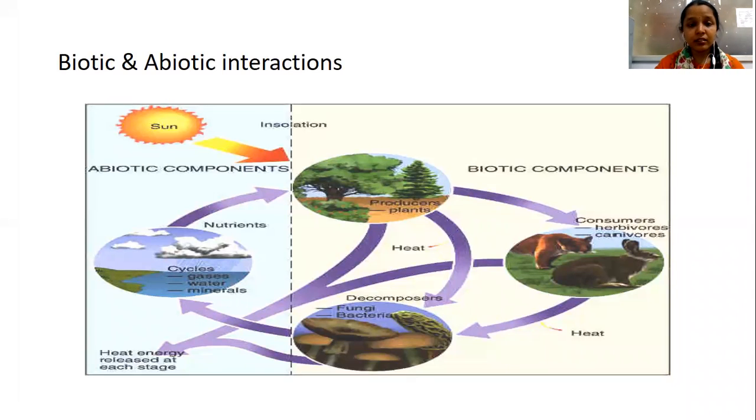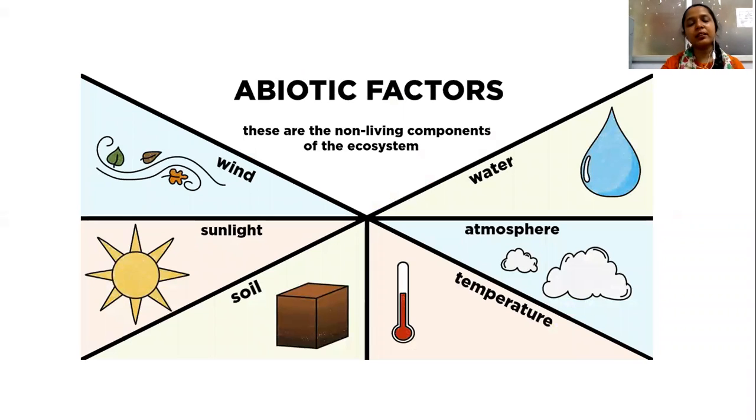We discussed the influence of temperature on animal life and the biotic factors. Next we'll move on to another abiotic factor, that is the soil. Soil also plays a very important role in the life of animals. As I said, soil is a major, very basic part of the earth.